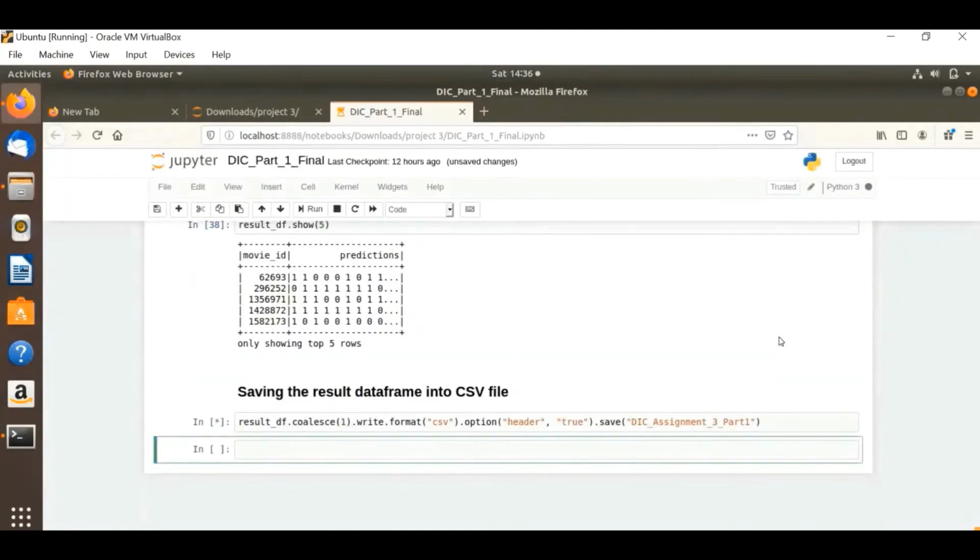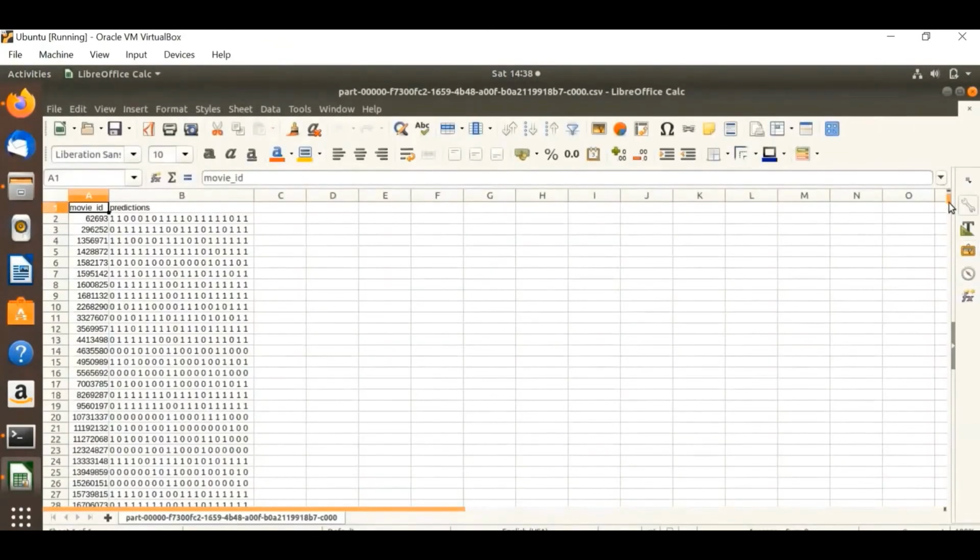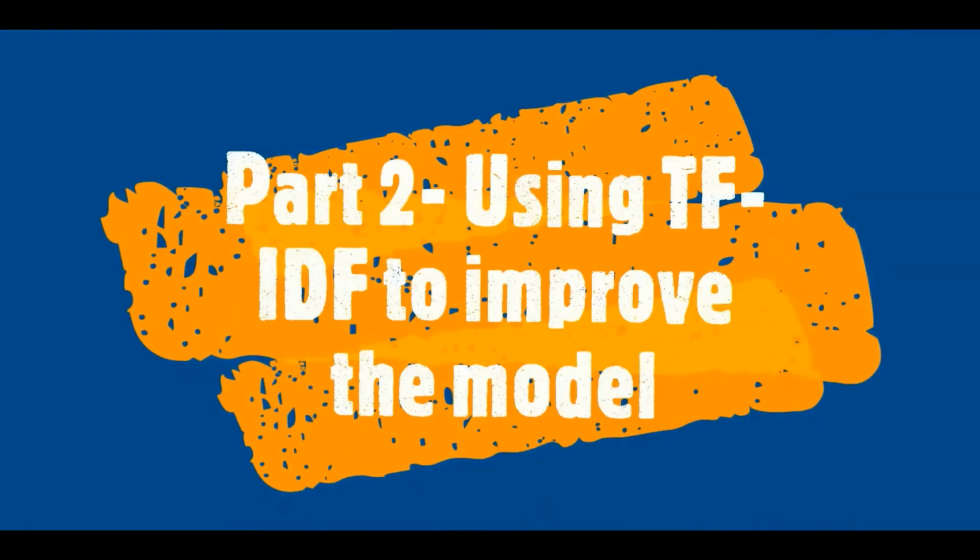Here is the movie ID and here is the prediction. So you can see the predictions for each and every movie ID in the CSV.